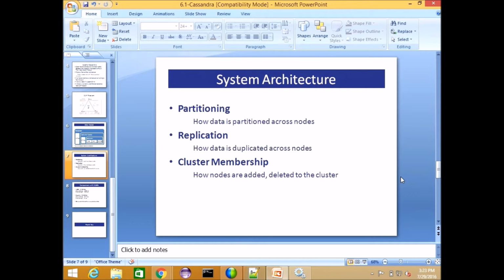So consider now only a four-node cluster: node 1, N2, N3, N4. As an end user, you don't need to specify any node name to connect to. You connect to the cluster.